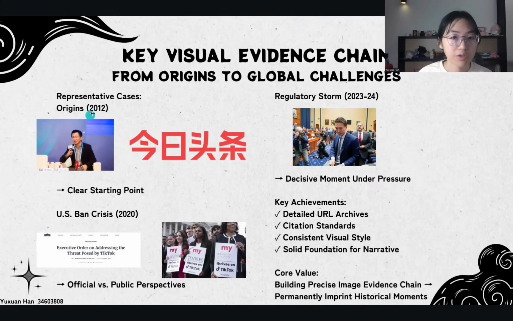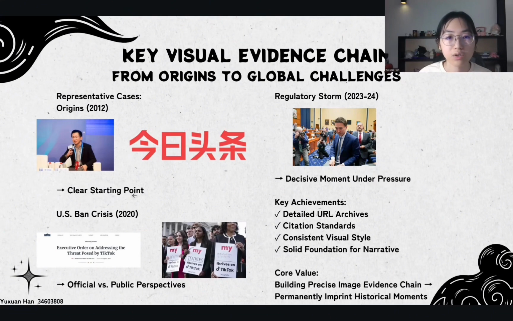For origins in 2012, I found Zhang Yiming's founder photo and the company's brand logo. This established a clear starting point for our story. For the US ban crisis in 2020, I captured both official and public perspectives through the White House executive order screenshot and Capitol Hill protest photos. This shows the conflict from two different angles.